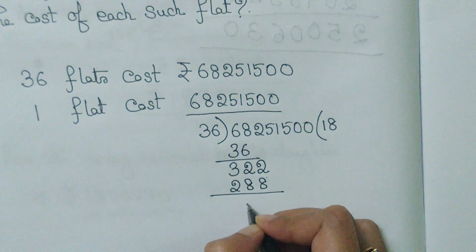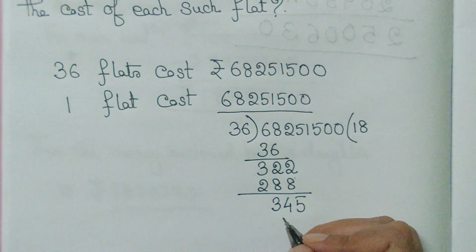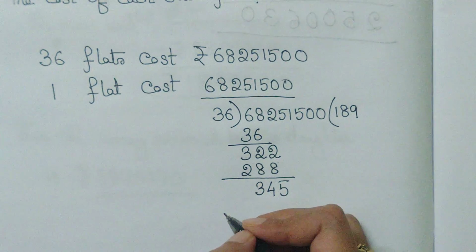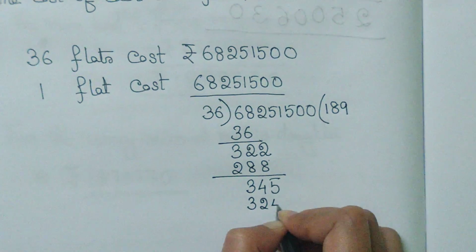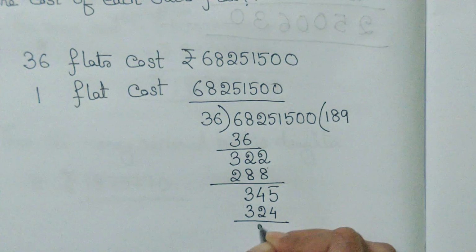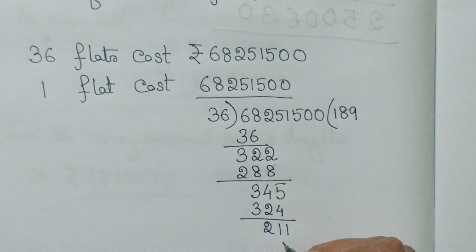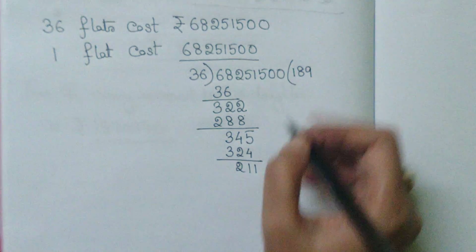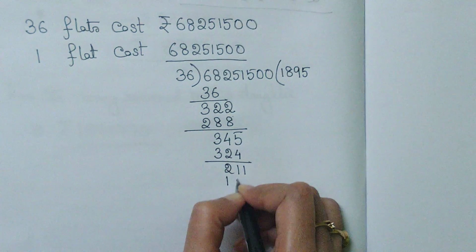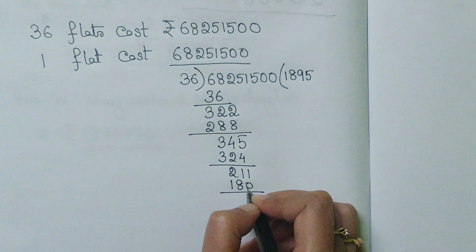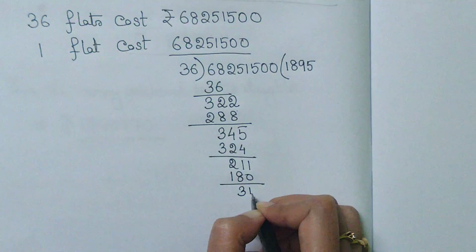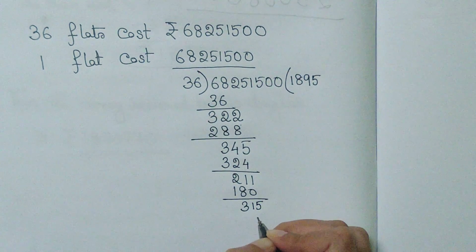So after subtraction you are getting 3, 4, 5 and 3, 4, 5 you have got. Then 9 6s are 324. This gives you 21. 1 will come down. Now 36 5s are 180. So 211 minus 180 gives you 31 and 5 will come down.